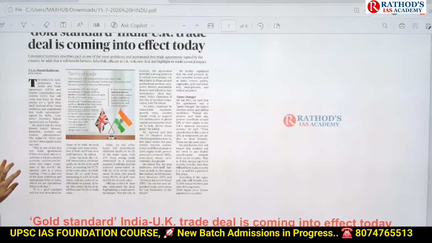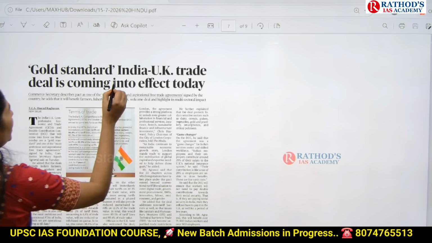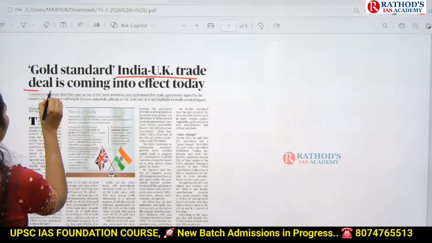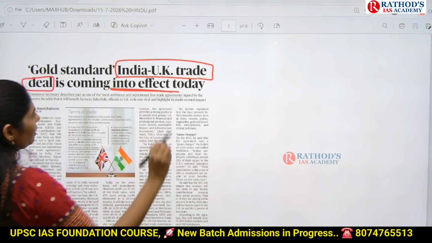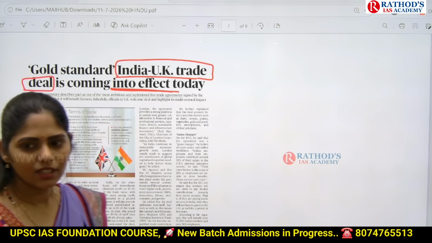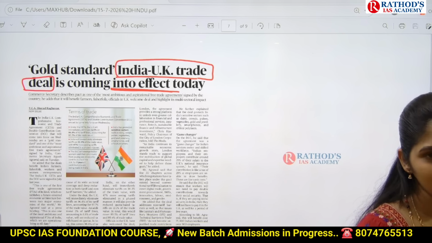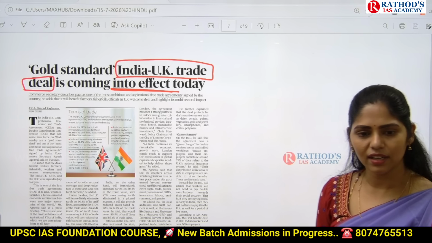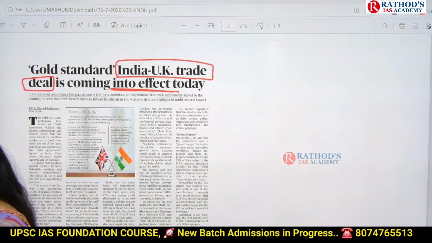Okay, see this article, guys. Read out the title: Gold standard India-UK trade deal is coming into effect today. This article is talking about the India-UK trade deal, and finally it is coming into effect from today. How can UPSC ask you a question? Consider the following statements regarding the India-UK trade deal. Under that, it can give you 2 to 3 statements and ask you to identify correct or incorrect.